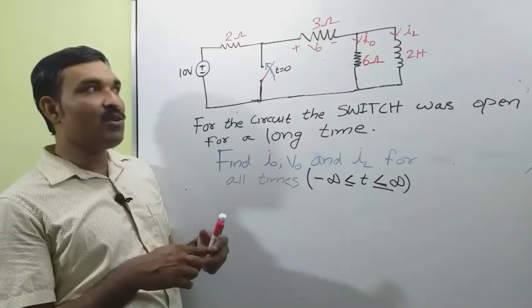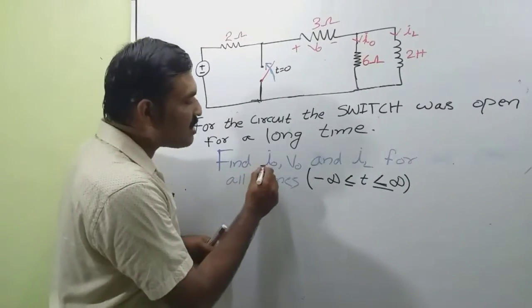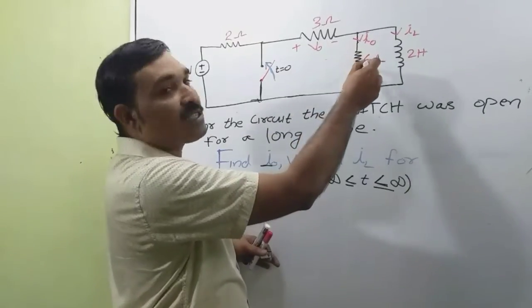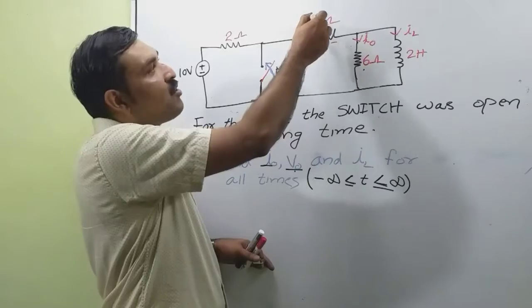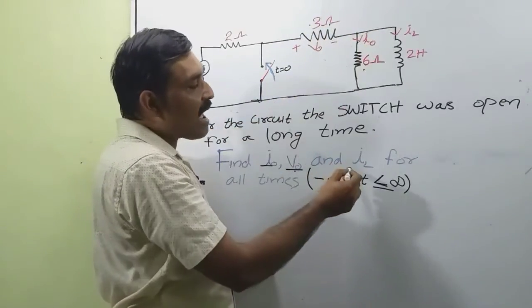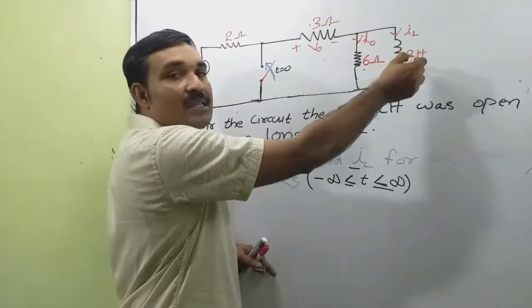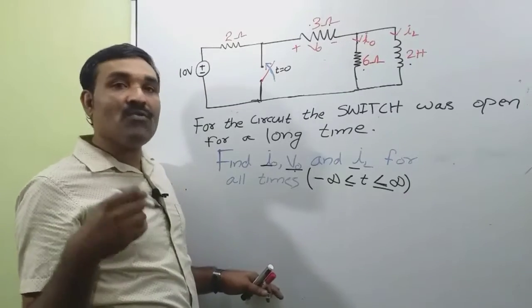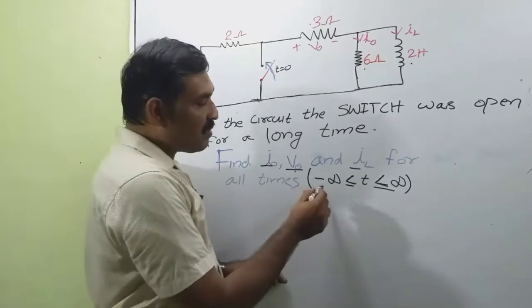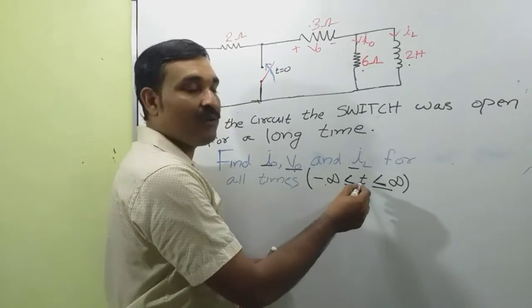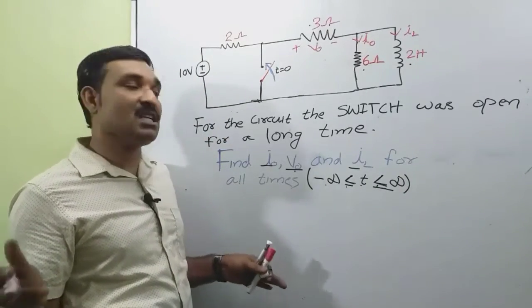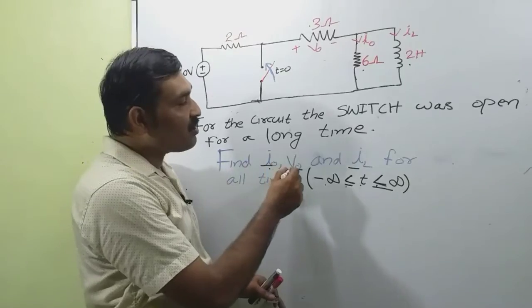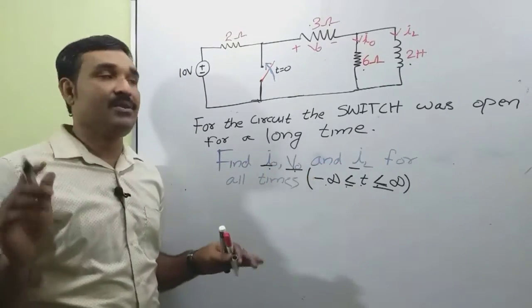Question. Now we want to find the value of I0, that is the current through the 6 ohm resistance, V0, that is the voltage across this 3 ohm resistance, and IL, that is the current through this 2 Henry inductance, for all time, that is minus infinity less than or equal to t less than or equal to infinity. So we want to find the expressions for I0, V0 and IL for this circuit.